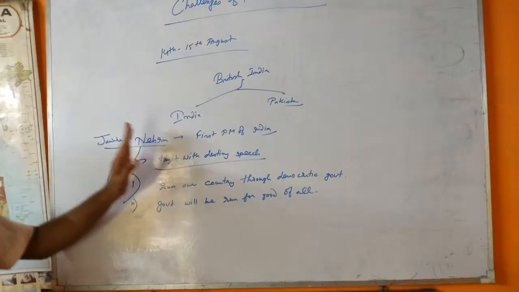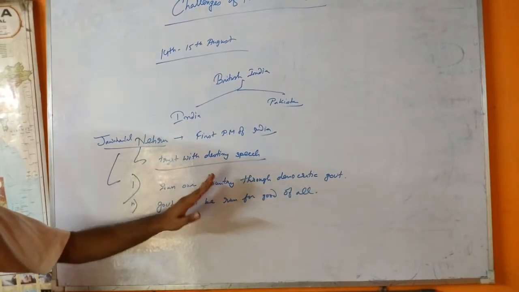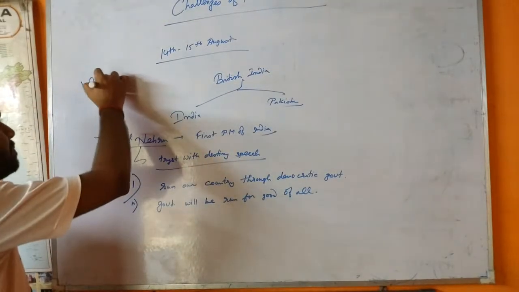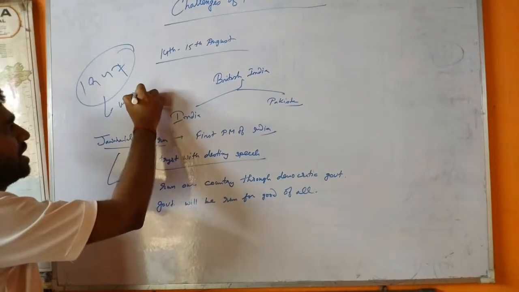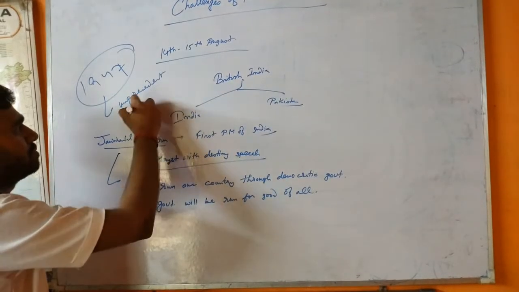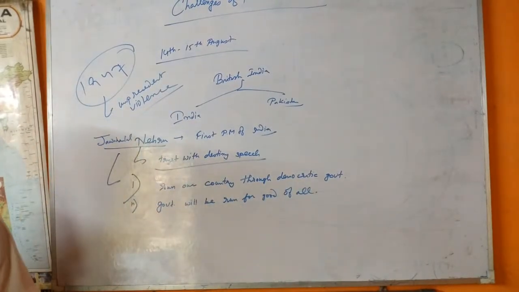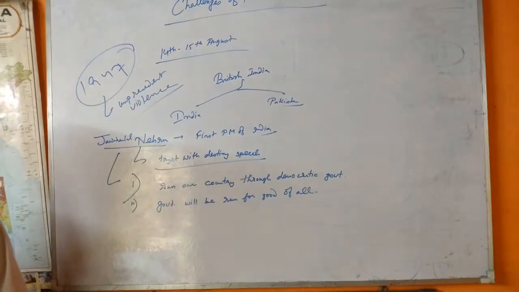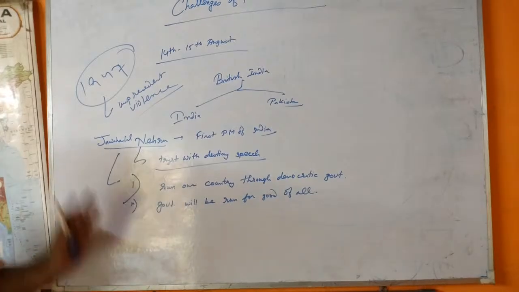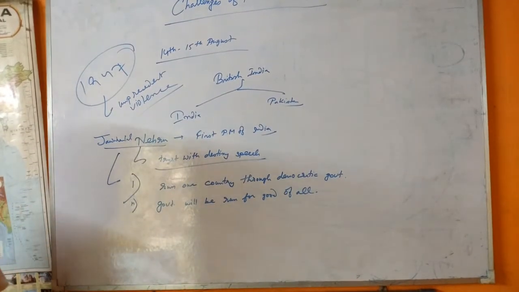This year, 1947, was a year of unprecedented violence. This year also marked the trauma of displacement.